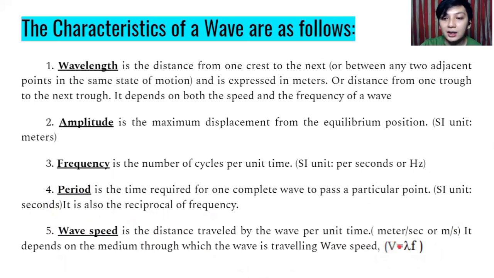V is equal to wavelength times frequency. Okay, this is the symbol for wavelength. It's like an inverted Y, baliktad na letter Y. Okay, so that is how you write wavelength in symbol. Okay, then we have frequency, yung small letter f. Okay, so that's how you get the wave speed.